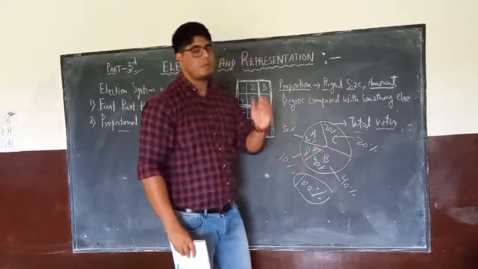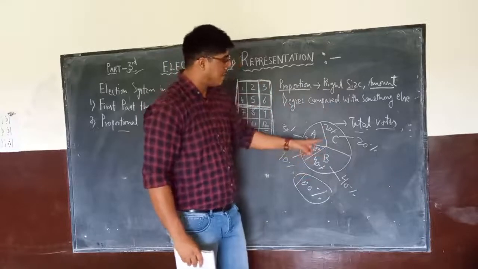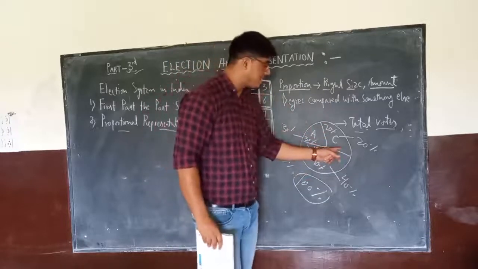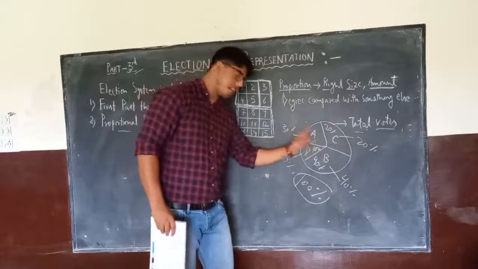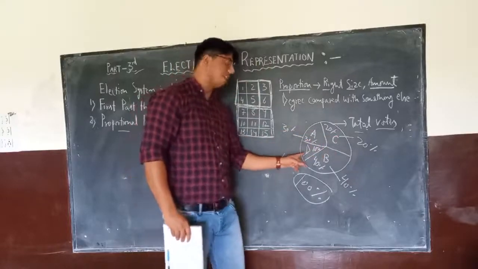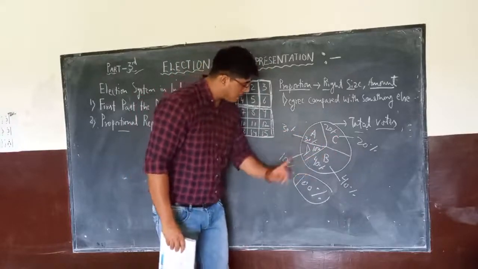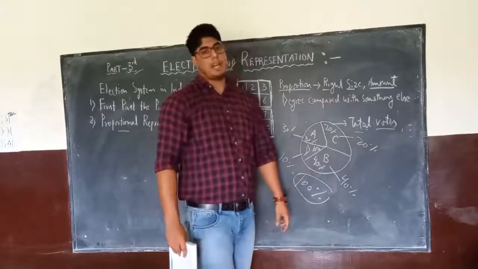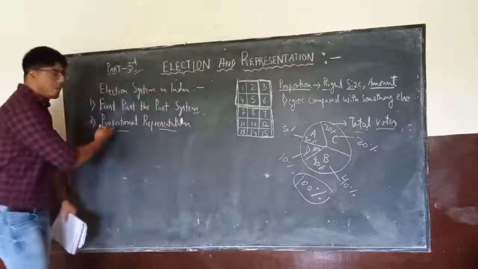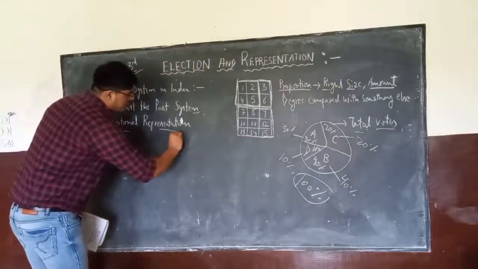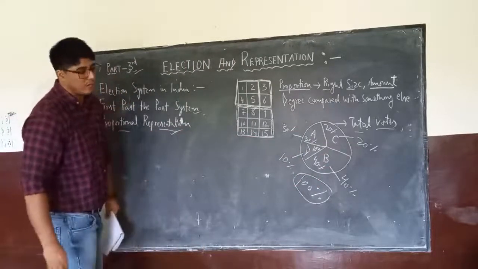In the government, suppose there are 543 seats, then out of 543, 20% seats will be given to C party, 30% seats will be given to A party, 10% seats will be given to D party, and 40% seats will be given to B party. But this will happen only when we are studying the proportional representation system of elections, or counting of the votes, or showing our preferences.